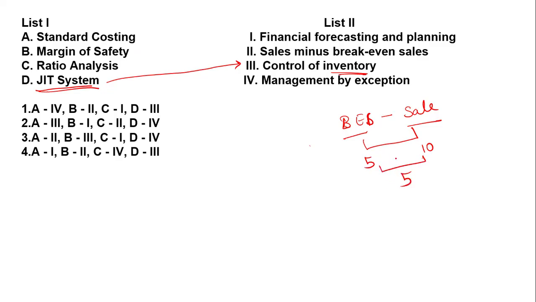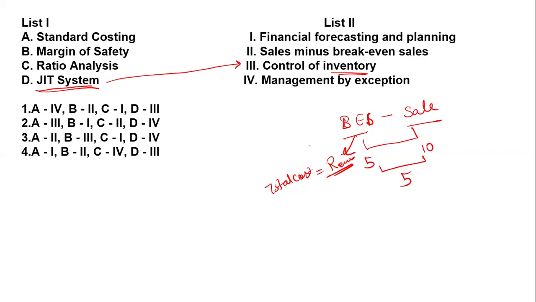The break even point is where your total cost equals your revenue: the point at which what you have paid and what you gain are equal.